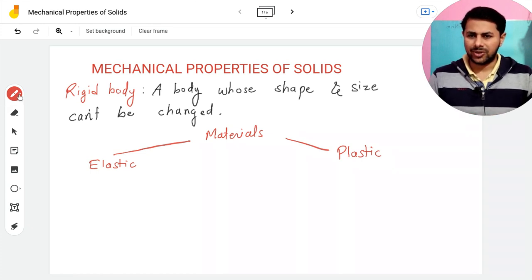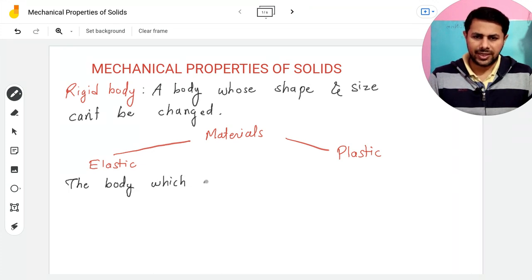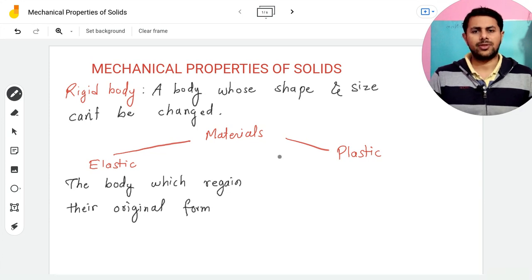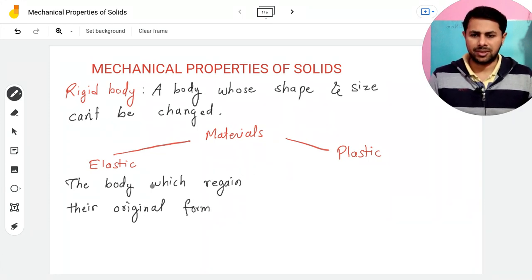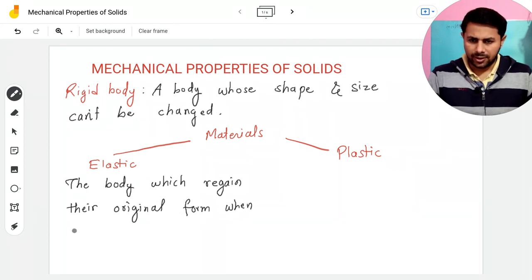So what are elastic bodies? The bodies which regain their original form after external forces are removed.